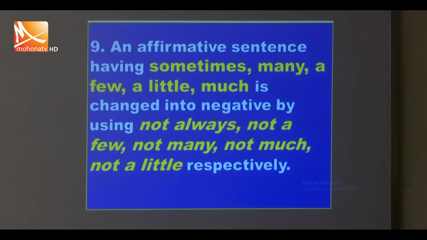Next, an affirmative sentence having "sometimes", "many", "a few", "a little", "much" is changed into negative by using "not always", "not a few", "not many", "not much", "not a little". That is, sometimes becomes not always, many becomes not a few, not many, a little becomes not much, not a little.